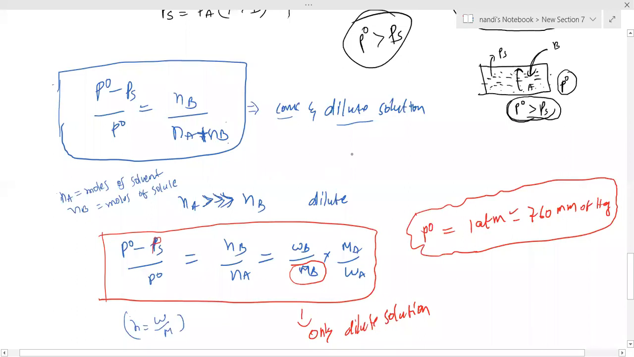Note down up to this formula. This is for dilute solutions. Any doubt here? P naught minus Ps by P naught equals Nb by Na plus Nb. When we neglect, it means moles of solvent is a little bit more than moles of solute, then you can neglect.